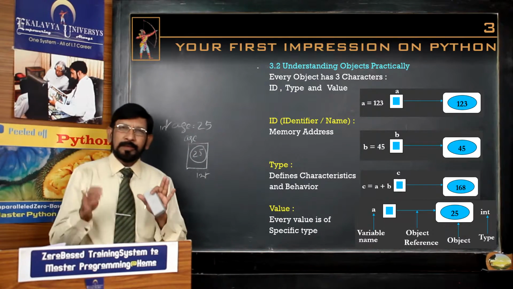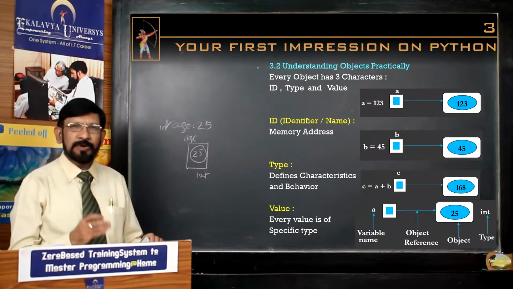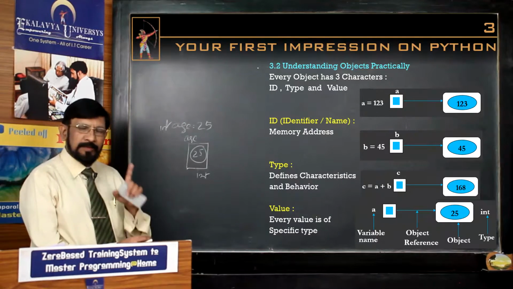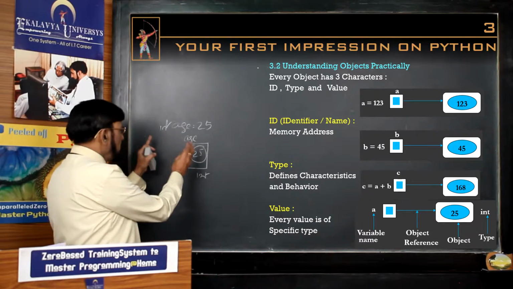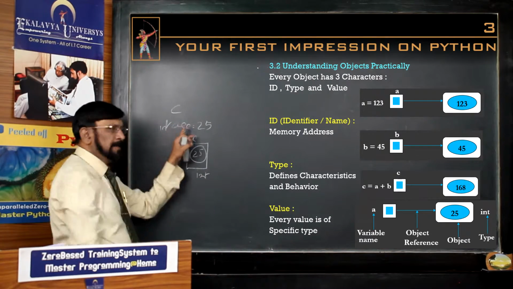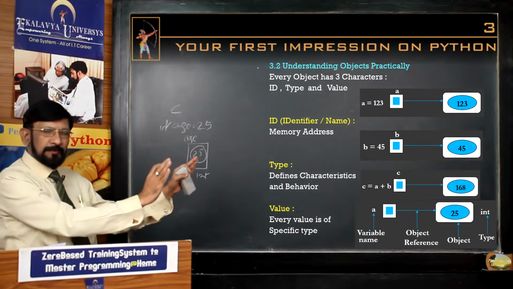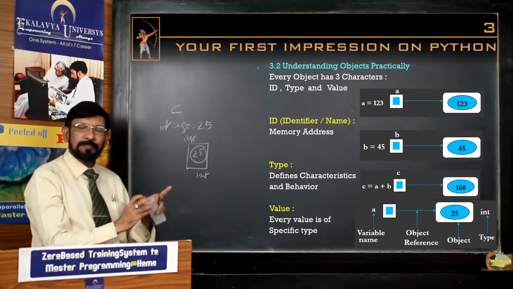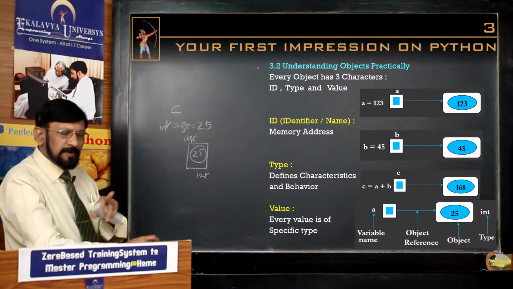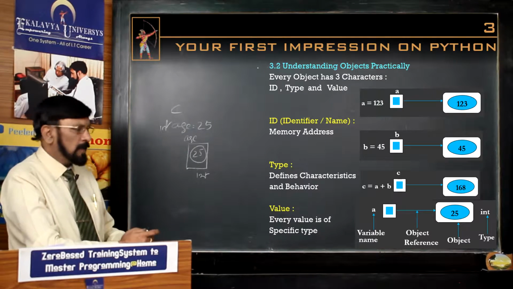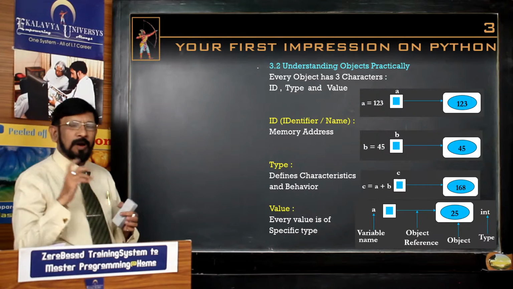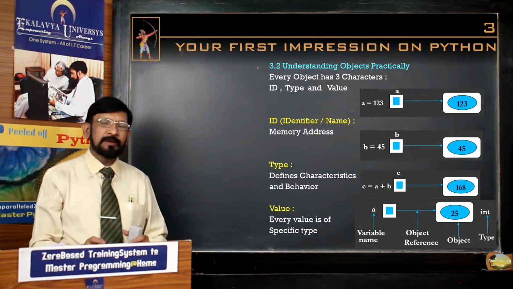But in Python, being an object oriented language, this is totally different. As I told you already, the C type and all that, you keep in a different compartment. You should not be disturbed. Your C knowledge should not disturb Python learning. You understand that point. Now, what happens? How is an object created in Python?